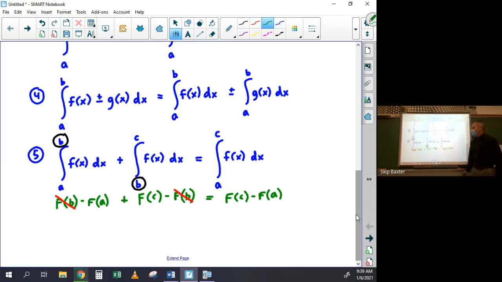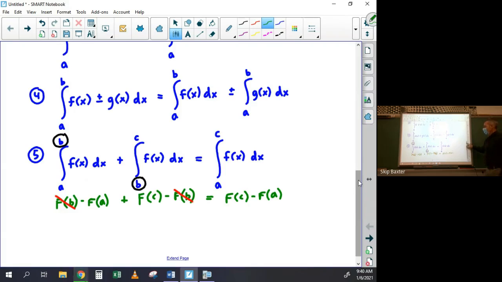Or there's a logic law that's like that too. It says if you know if P then Q, and you know if Q then R, then you know if P then R, right? Like, if it snows, then I have to shovel. If I have to shovel, then my back hurts. So the conclusion is, if it snows, my back hurts, right? That's the conclusion. It's kind of like that here too.